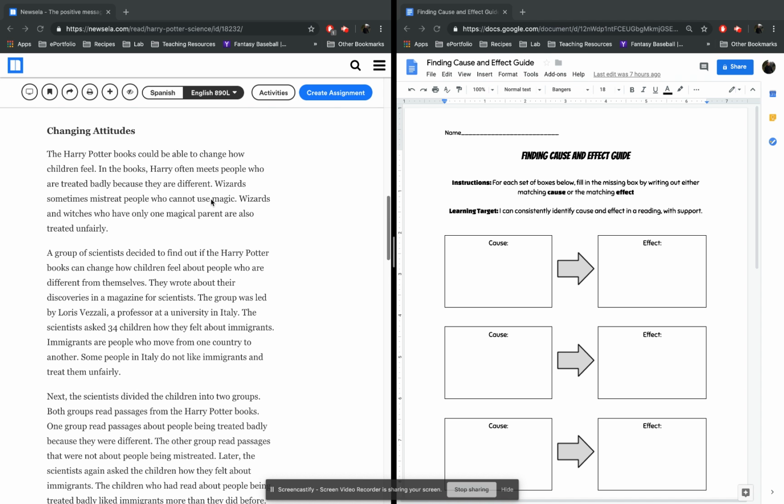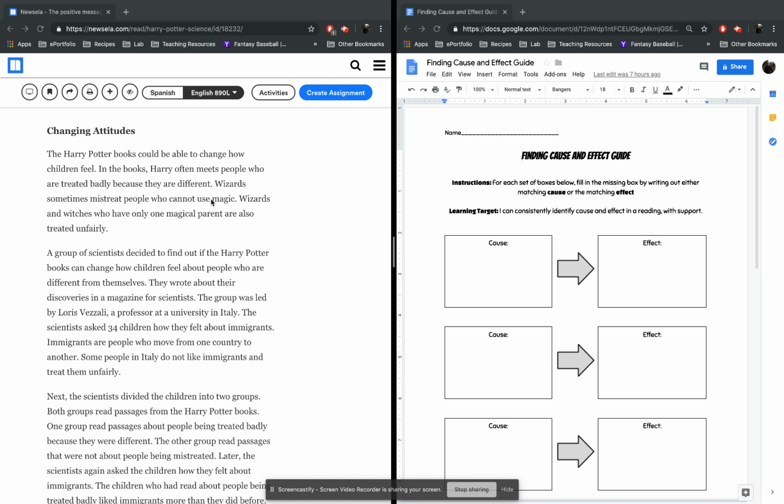Okay, so we have a passage here, and a couple things are happening. Basically, some scientists are doing an experiment, right? And they are trying to see if reading certain passages from the Harry Potter books actually changes how children think about people who might be different. And in this case, they're using immigrants as that example.